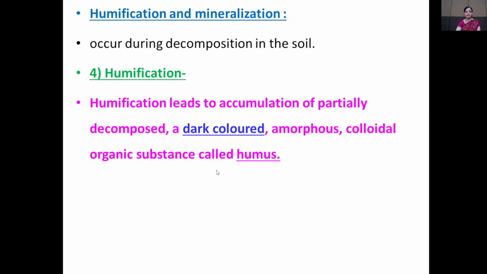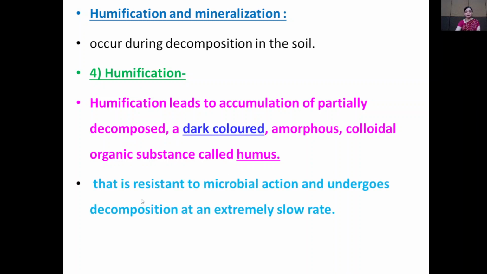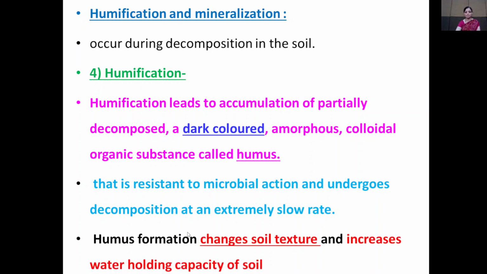It is resistant to microbial action and undergoes decomposition at an extremely slow rate. Humus formation changes soil texture and increases the water holding capacity of the soil.